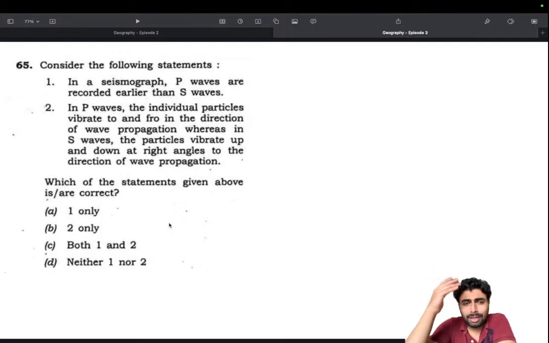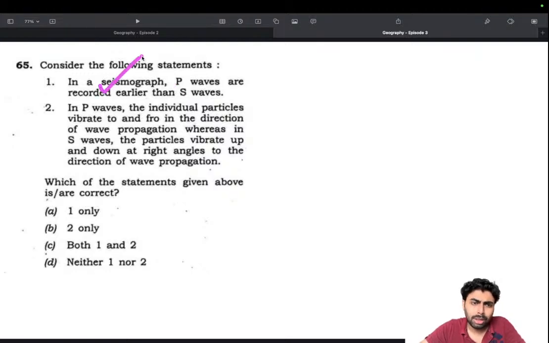it was slightly tricky. Every time I try to remember it, I forget it, because I know these are the primary waves that happen first, and then the interaction of the primary waves with the other materials produces the secondary waves. That's the fundamental concept, but I confuse it a lot of times. So I made a chart for myself, and I'll share it with you later, so that it will be easier for you. The basic concept is that P waves are produced in the focus, and once it reaches the epicenter, secondary waves are produced.